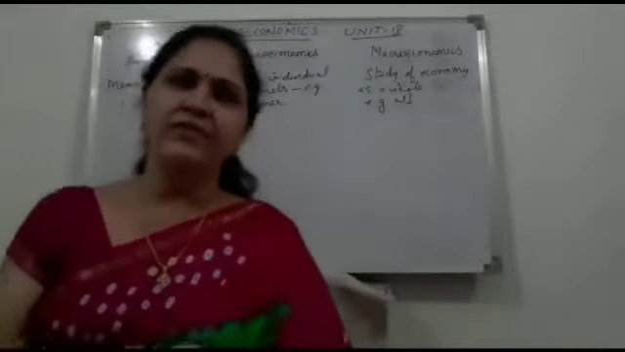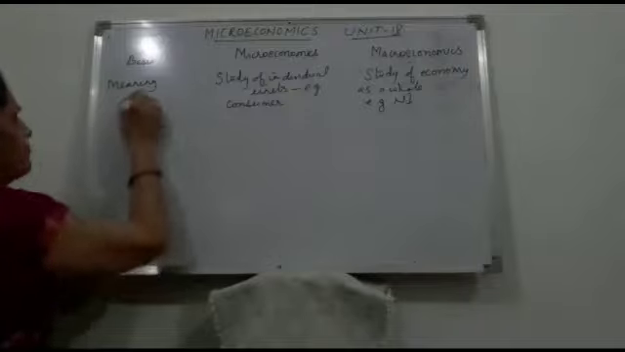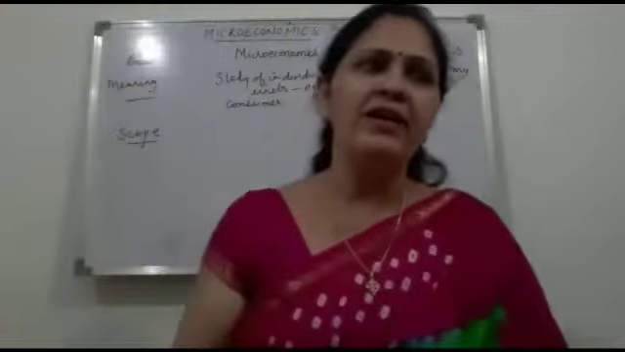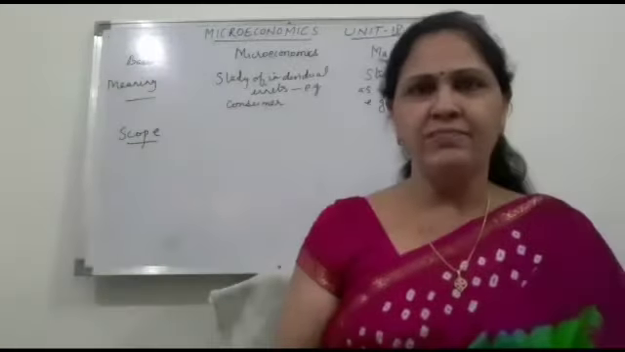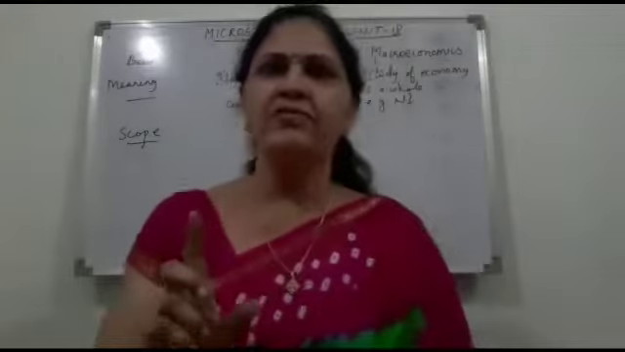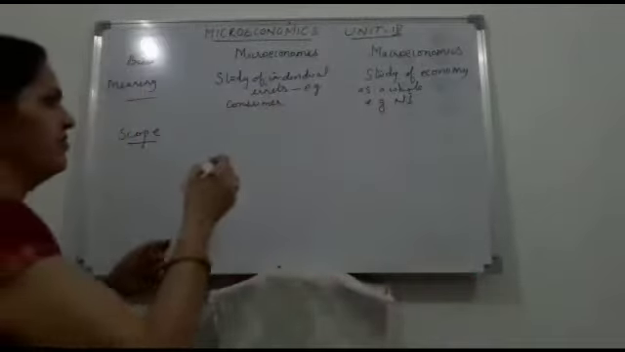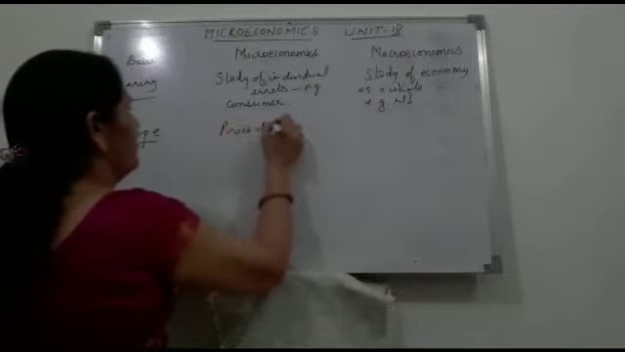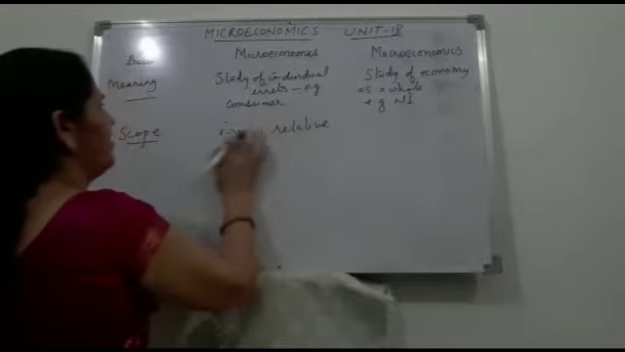On the second basis, if we take scope, in the case of microeconomics, it is primarily concerned with the determination of relative prices of goods. Only prices of the goods are taken in the case of microeconomics, concerned with the relative prices of goods.